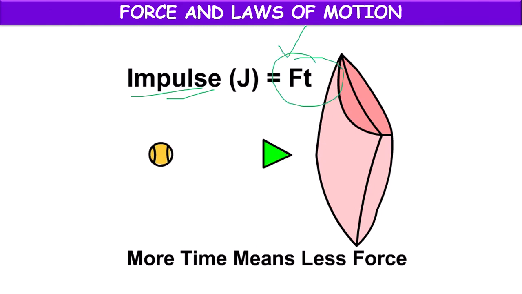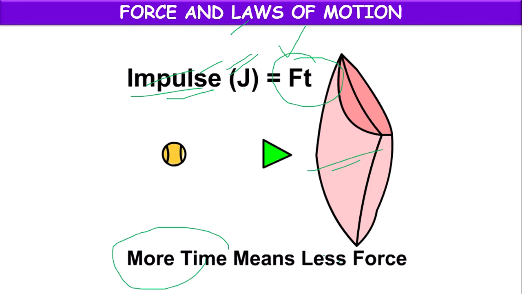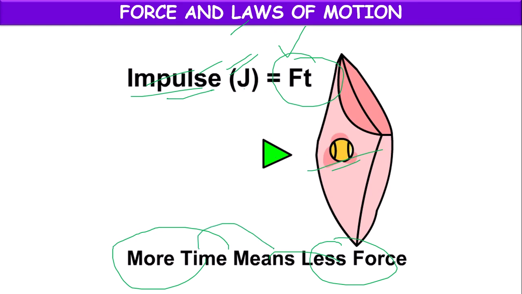Impulse is also calculated with the formula force into time, meaning with how much force, for how much time, it is in contact with the other object. That short span of force occurring in that short span of time is called impulse. Its symbol is J and its formula is force into time. If the ball stays for a long time, there will be less force. They are inversely proportional. If it stays for less time, more force will be there. If it stays for more time, less force will be there.